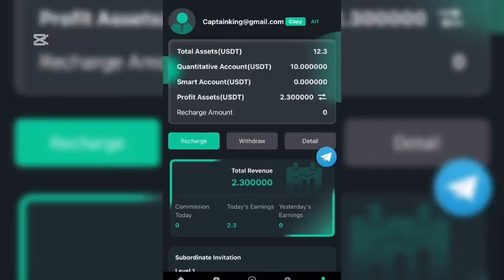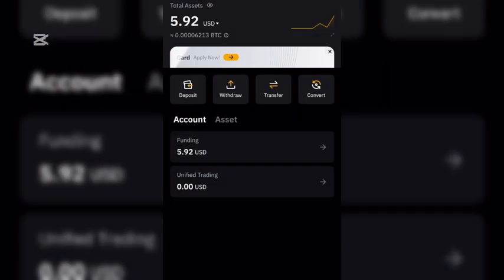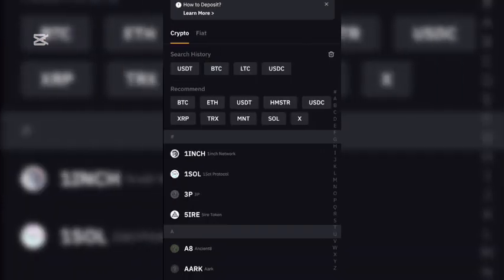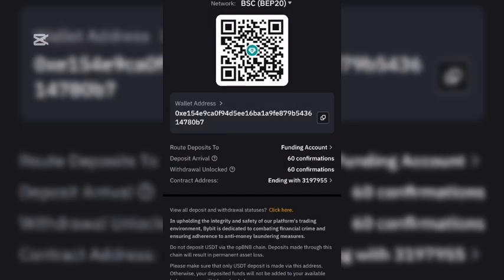Once you hit on me, hit on withdraw. Once you hit on withdrawal, we are making use of BEP20 USDT. Let's head to our wallet to copy the BEP20 USDT. Hit on deposit, hit on deposit crypto, hit on USDT. Once you hit on USDT, hit on BEP20 USDT, then drag it to the end, copy. Once you copy, come back to the site.